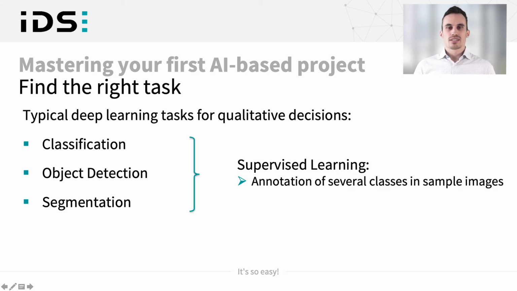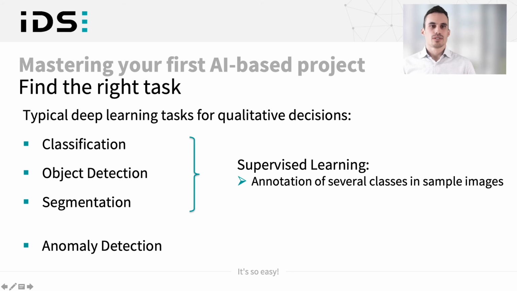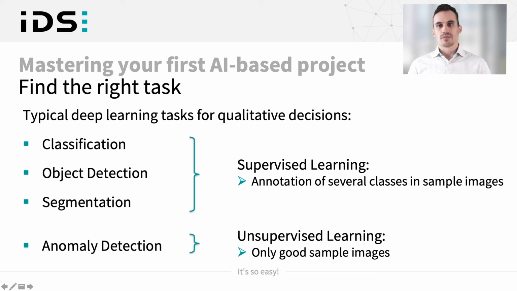So for these three tasks, training is used as supervised learning, which means that you need to annotate each image for the training and tell the network what it is. There's one other example, which is anomaly detection. This is called unsupervised learning because it only handles good sample images.